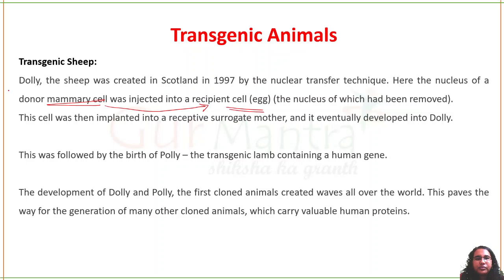So cytoplasm of the egg cell and the nucleus of the mammary cell was fused. Now this cell was implanted into a surrogate mother, and then it eventually developed into Dolly, a lamb. She was a transgenic lamb because she was containing a human gene.